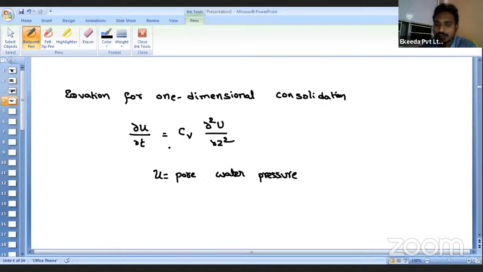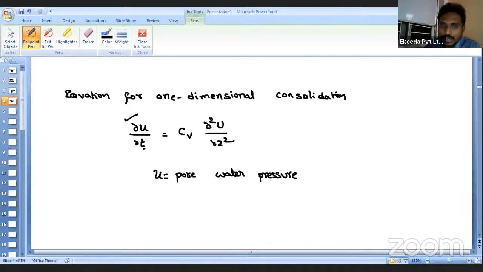And what is meant by ∂u/∂t? ∂u/∂t is nothing but the rate of change of pore water pressure with respect to time. That means at the present time, what is the pore water pressure, and after some time what is the pore water pressure. If you want to measure the change in pore water pressure with respect to time, then we represent it with ∂u/∂t.